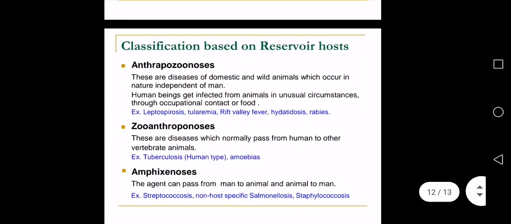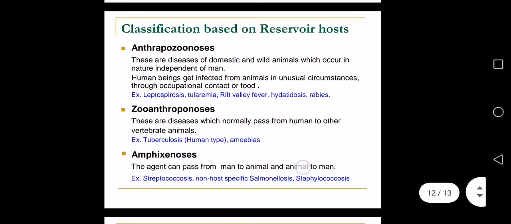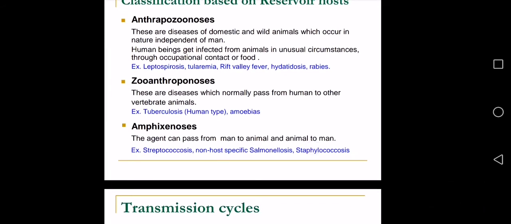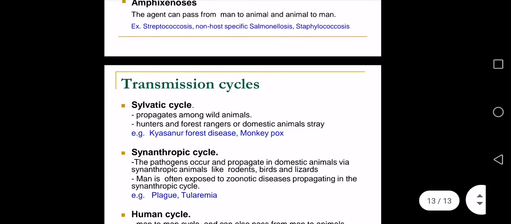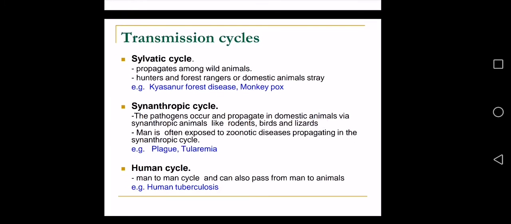Then we described the classification based on the reservoir host, which could be anthropozoonosis, zootropinosis, and amphizoonosis. Then we described the transmission cycles of zoonotic diseases: sylvatic, synanthropic, and human cycle.